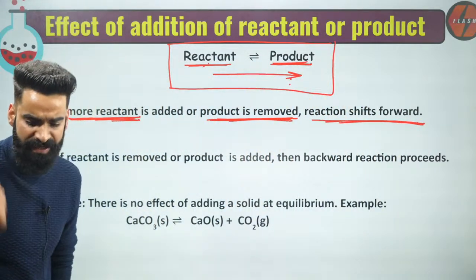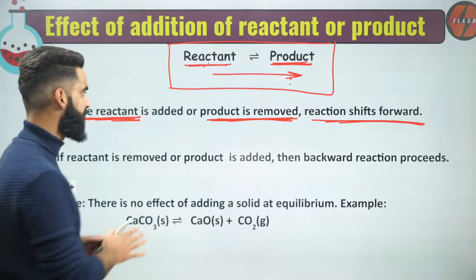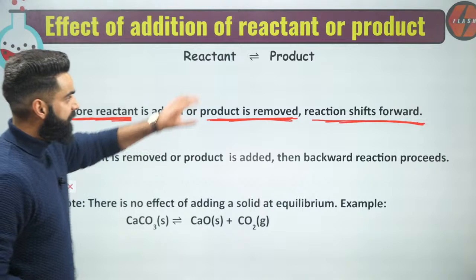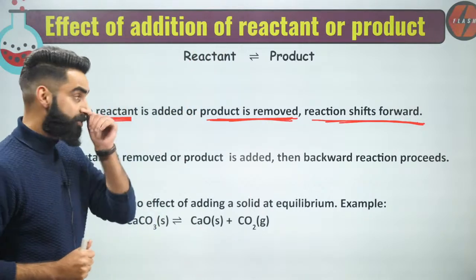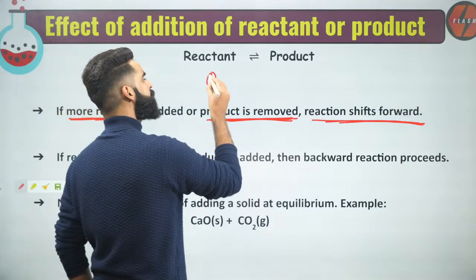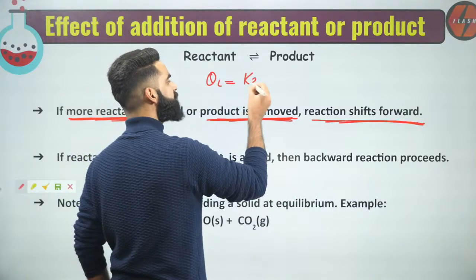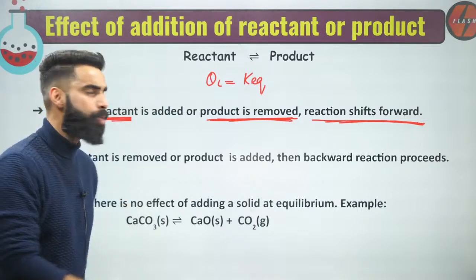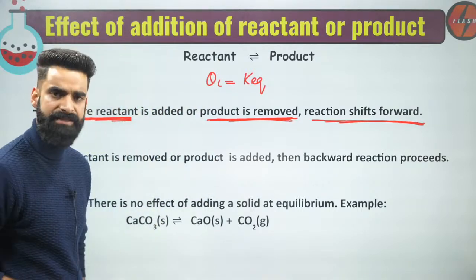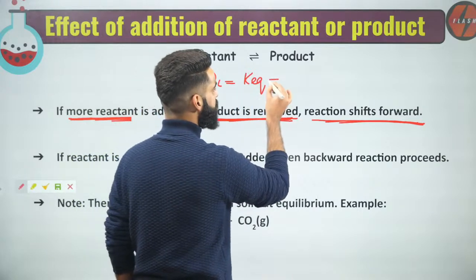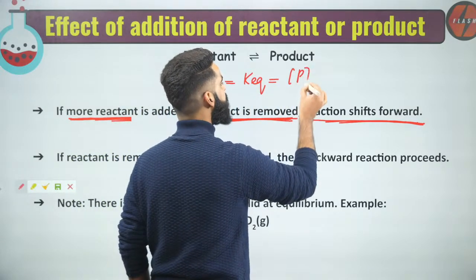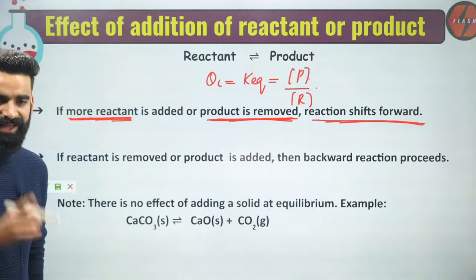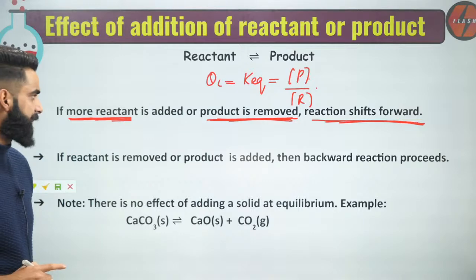Now let's actually check why it happens. See guys, I'm going to tell you the logic. First of all, the reaction right here is at equilibrium. So can I say at equilibrium, the reaction quotient is always equal to the equilibrium constant? Yes. Reaction quotient and equilibrium constant are equal when the reaction is at equilibrium. QC is equal to K equilibrium, which is the concentration of product divided by the concentration of reactant. Now people understand what I'll be saying.